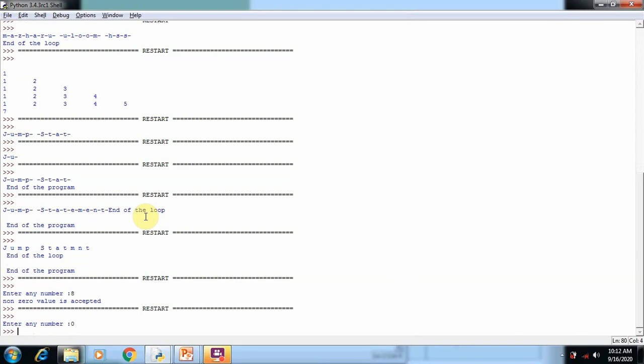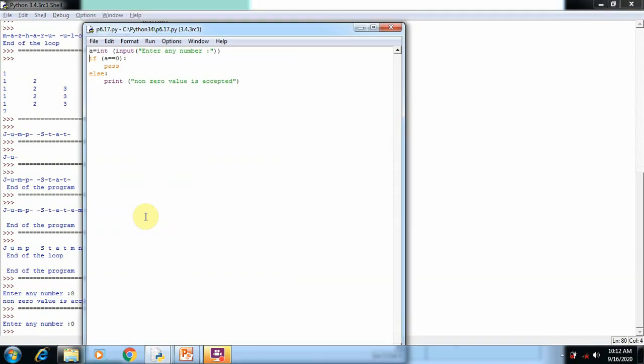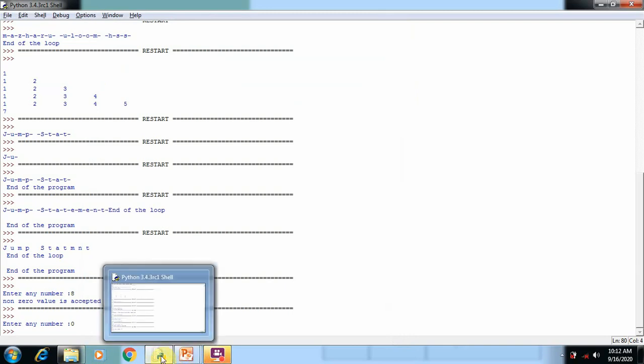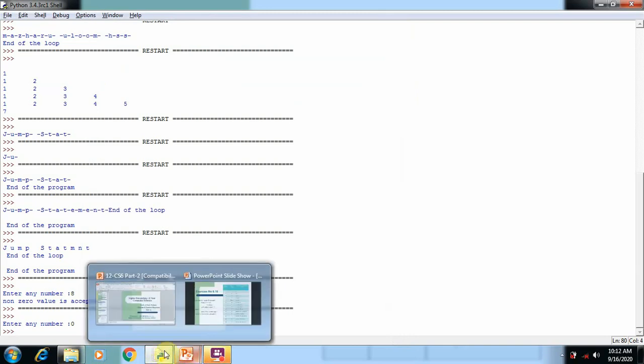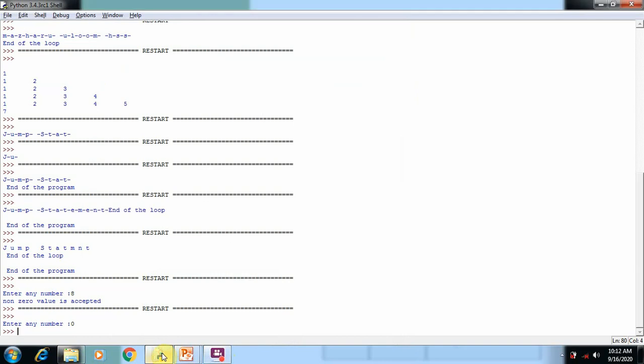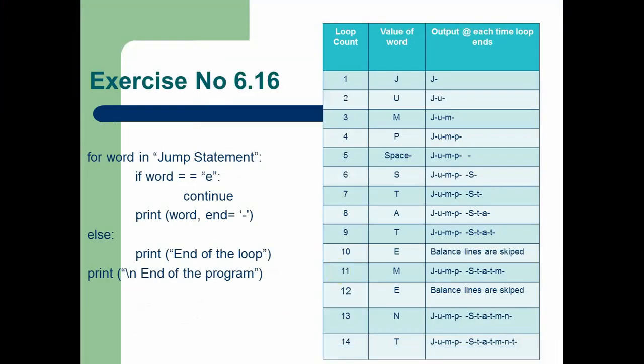Now you can see there are no changes, there is no execution in this program. This is called a simple placeholder; pass is called a placeholder. This is the last topic of the exercise.